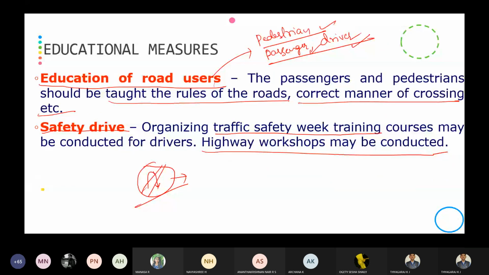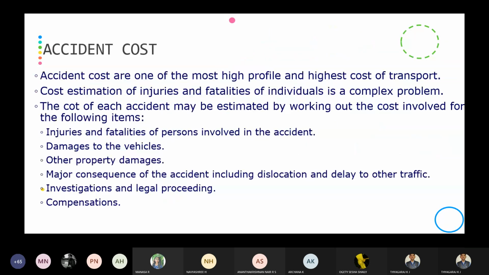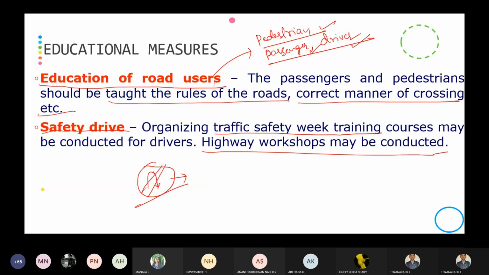Then the last measure is education of road users and the safety drive, that is educating the road users about the road rules and regulations and crossing manner, and organizing a training program for pedestrians, passengers, and drivers to know about the rules and regulations of traffic. These are the measures we are going to consider.